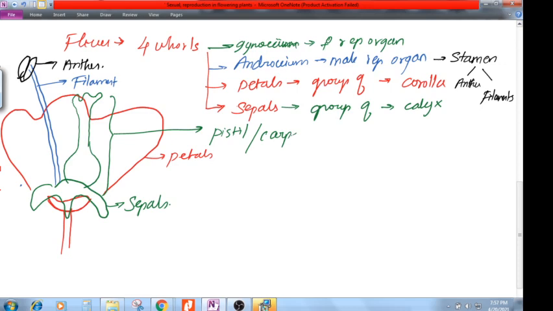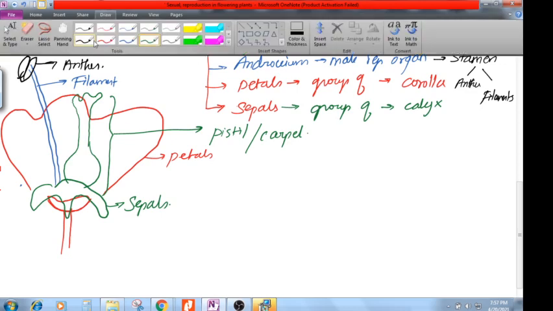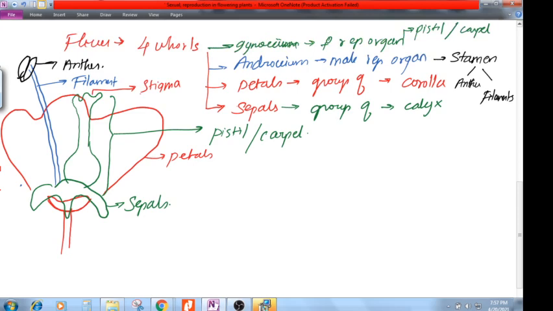So this gynoecium is called the pistil, or the carpel. What are all the parts of the pistil and carpel? Stigma, style, ovary. Yes. The topmost part is called the stigma, the long tube-like structure is called the style, and the lowermost bulged structure is called the ovary.